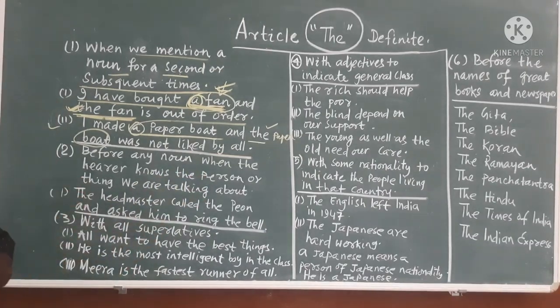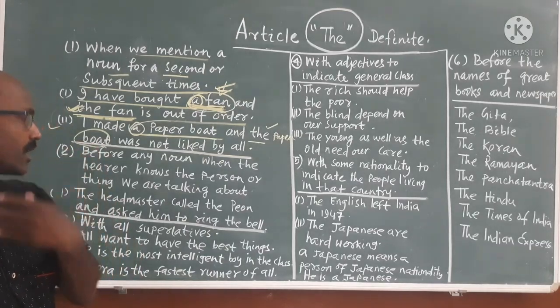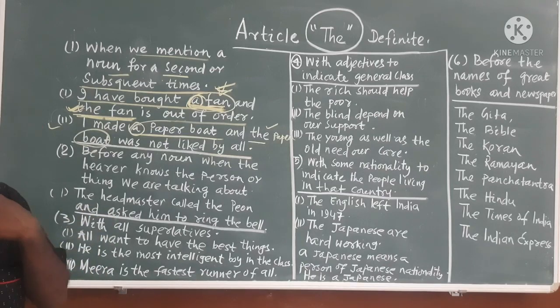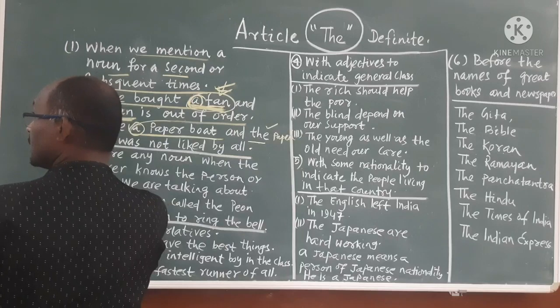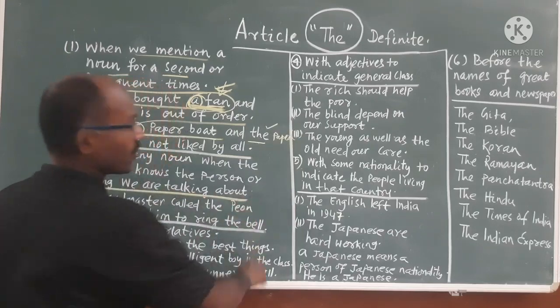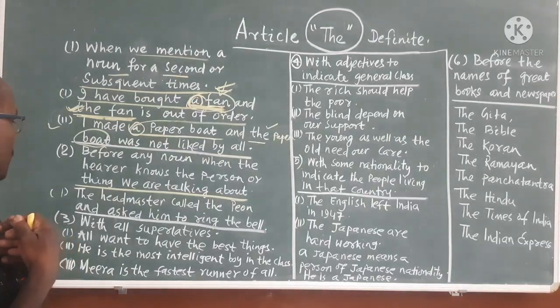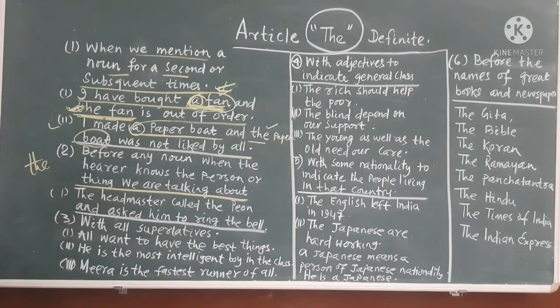Now the second rule: before any noun, when the hearer knows the person or the thing we are talking about. Suppose I know you and you know me, that means we both are known to each other. At that time, if we are talking about a person or a thing, it will carry the. Clear? How?